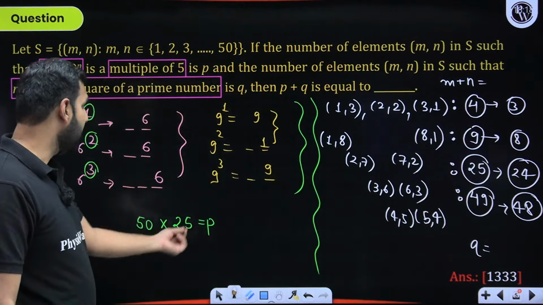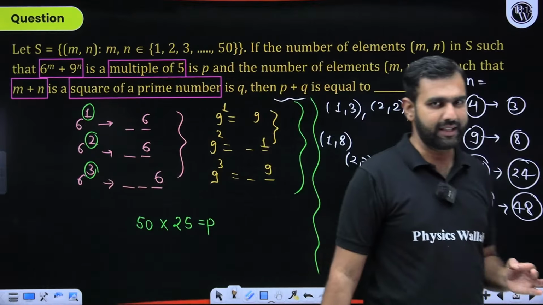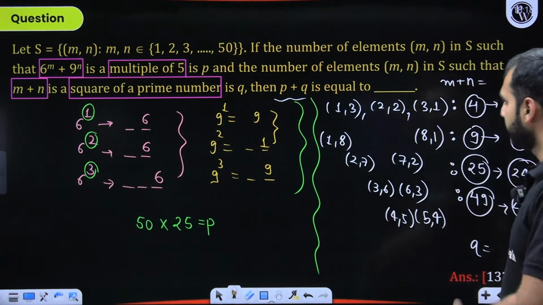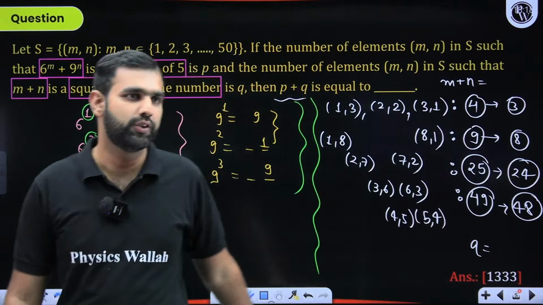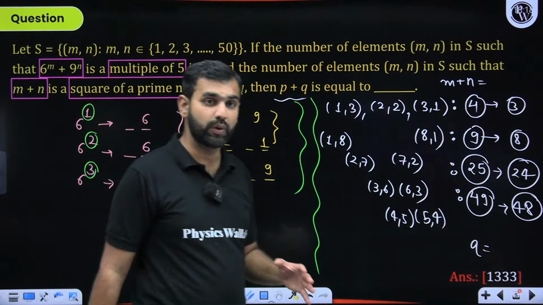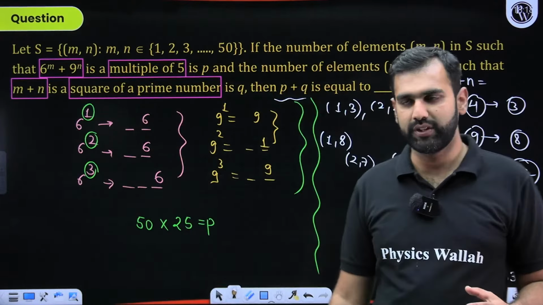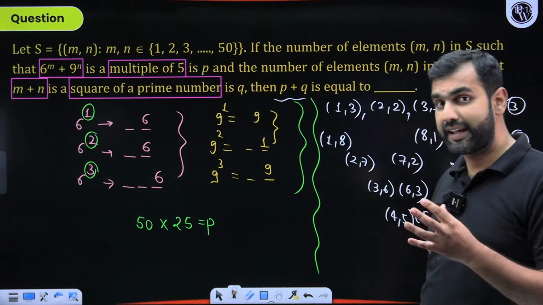Q you have cracked, P you have cracked. Can you not crack P plus Q? So I'm skipping the calculation part, assuming that you all are good at that. So with that, I hope you have understood this particular question as well. Can I move ahead with this question towards the next question? How many of you have understood this? Can you help me with this? Did you all understand this whole explanation, the entire explanation?